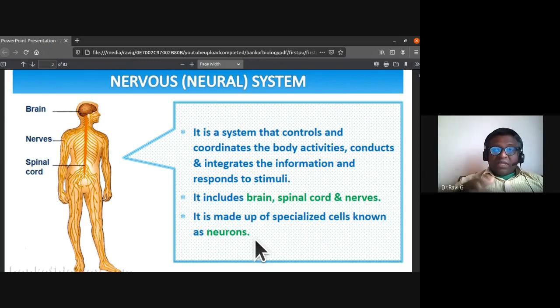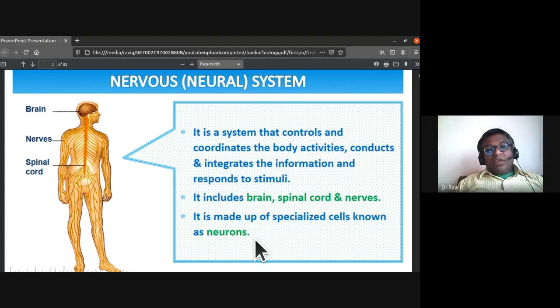All these are the activities of the nervous system. The neural system controls and coordinates the body activities, conducts and integrates the information, as you are integrating whatever I'm saying, and responds to stimuli.